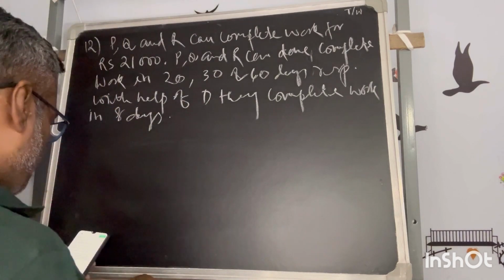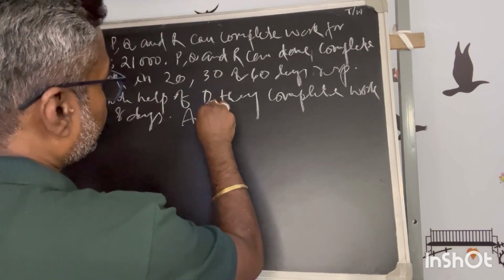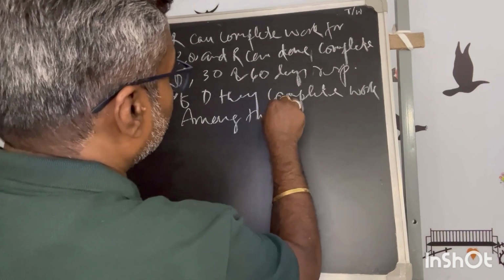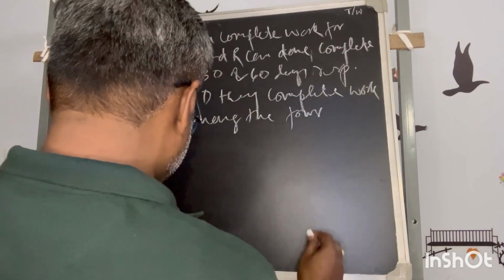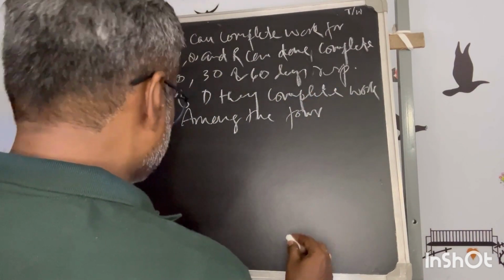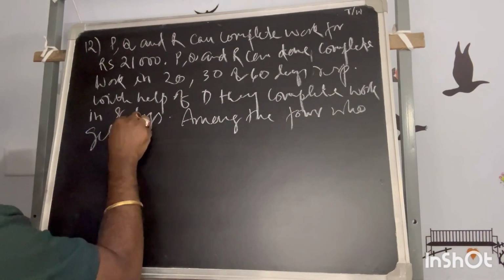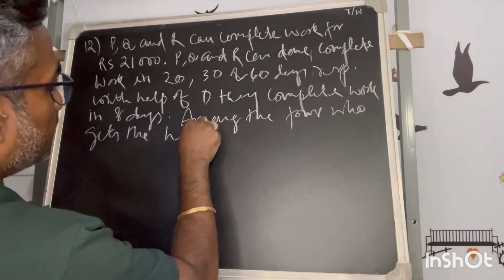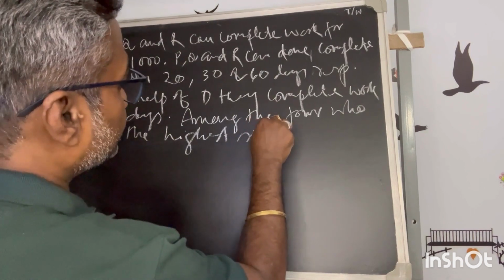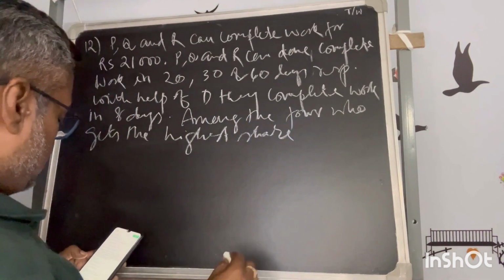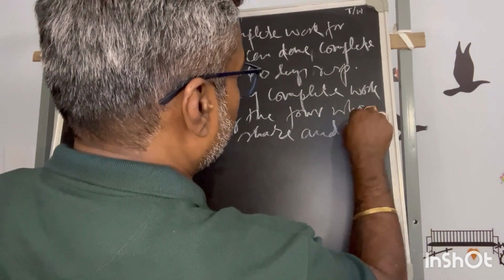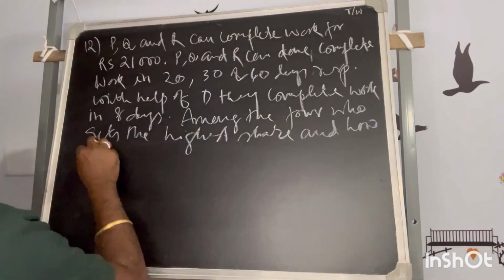Among the four, who gets the highest share, and how much?